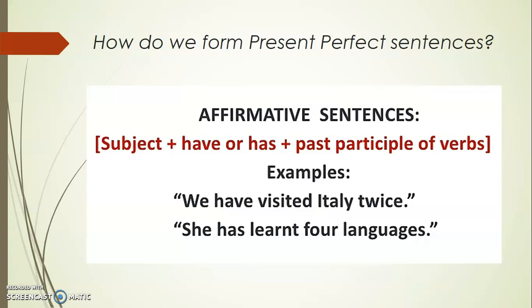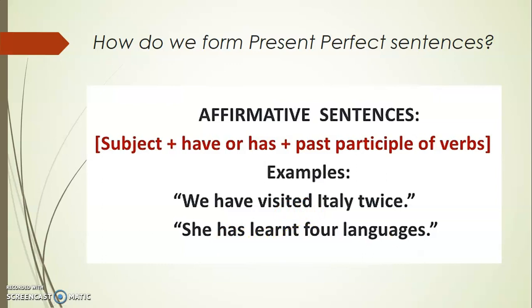We have visited Italy twice. Or she has learned 4 languages. Pay attention that here we have the subject, we, and the same happens here with she, then have or has, and the verb in the past participle form.